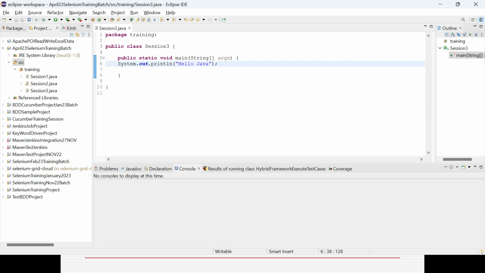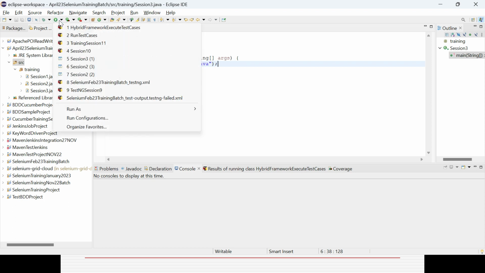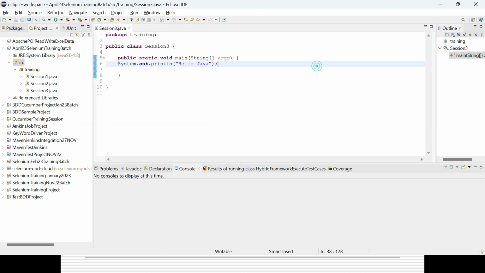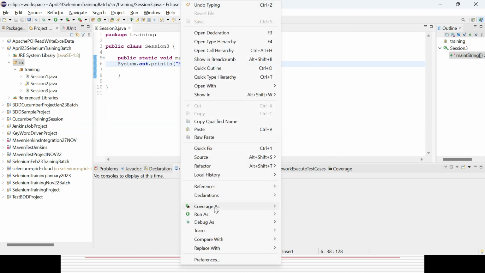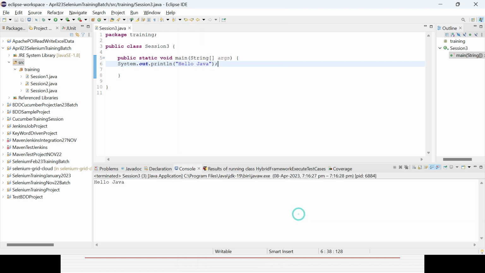Now how to run the Java code? You can see there is a run button available. You can click here and run it. Otherwise you can right click here, go to Run As, and the option will be Java Application, because you are creating a Java class and running it. You can see a lot of different options, and after running it, Hello Java is printed out. This is the message I wanted to print in the console. And on this screen you can see your package name, class name, and the method name as well. So that is the way you will start your journey in the Java world.